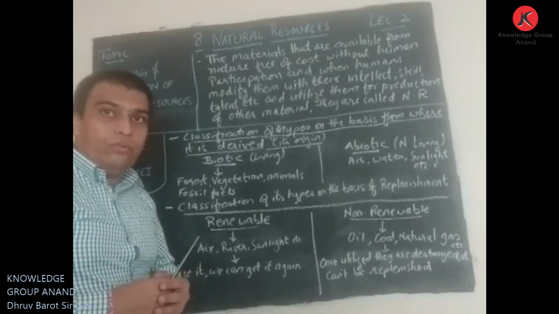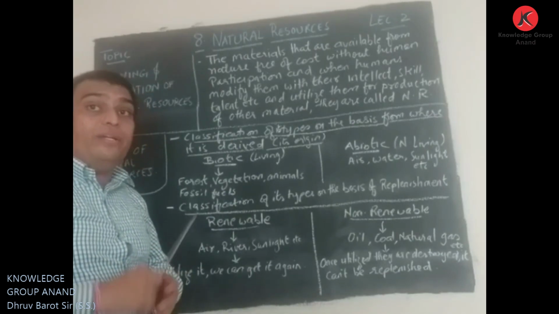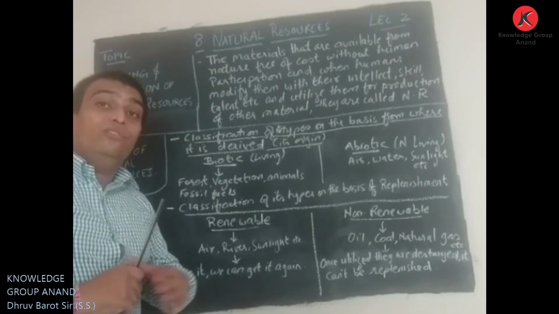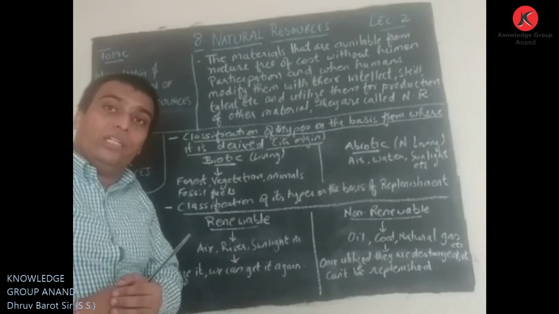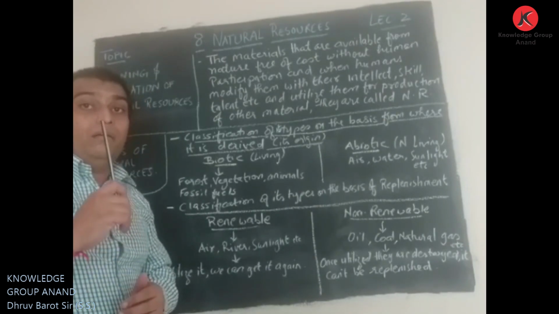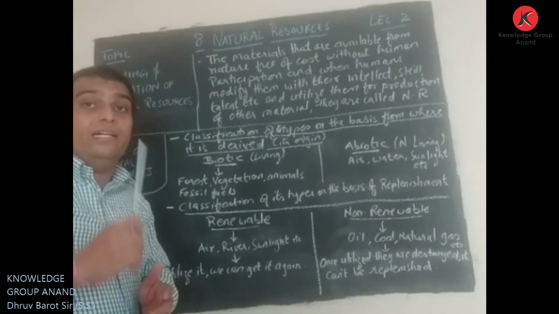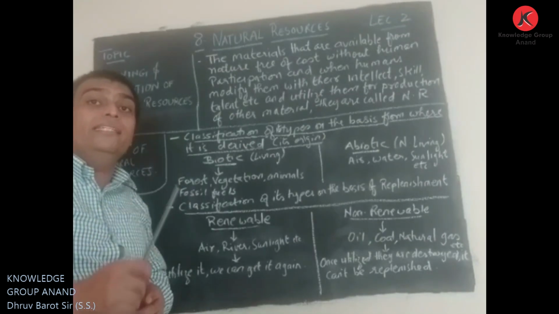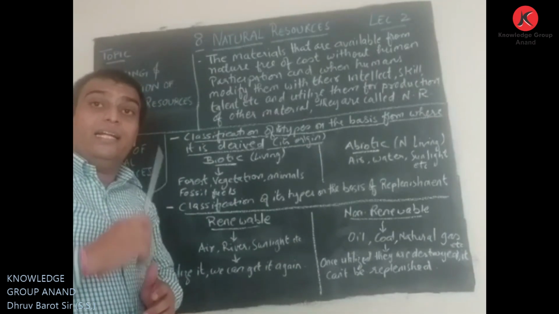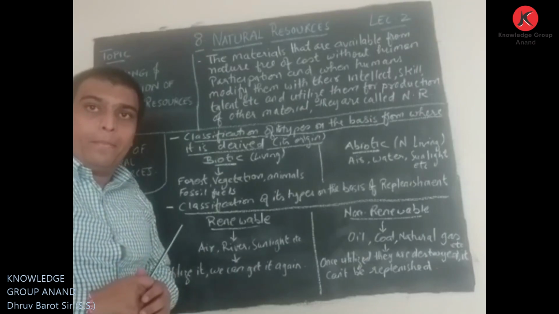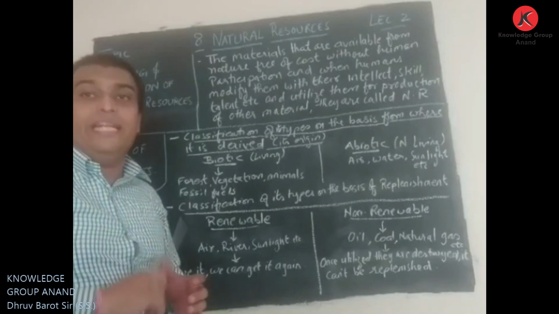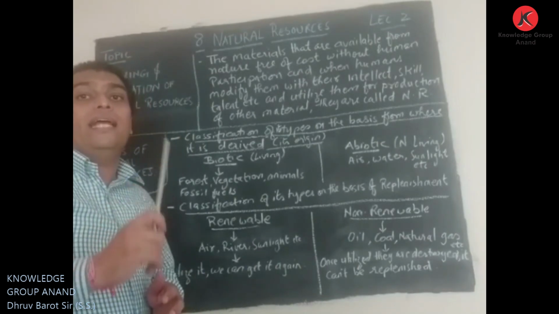Up to this point, it is not considered a resource. Why? Because as we saw in the previous lecture, until and unless it is made utilizable, until that material has the capability to work, until it is usable by man and fulfills some need, it is not considered a resource.